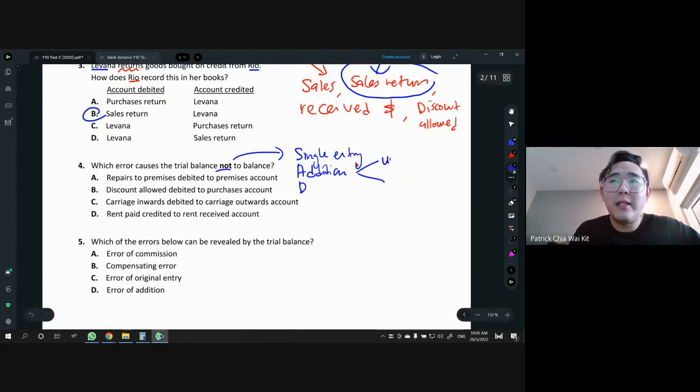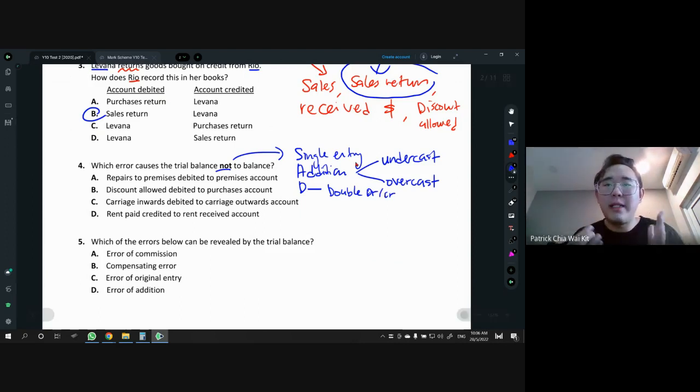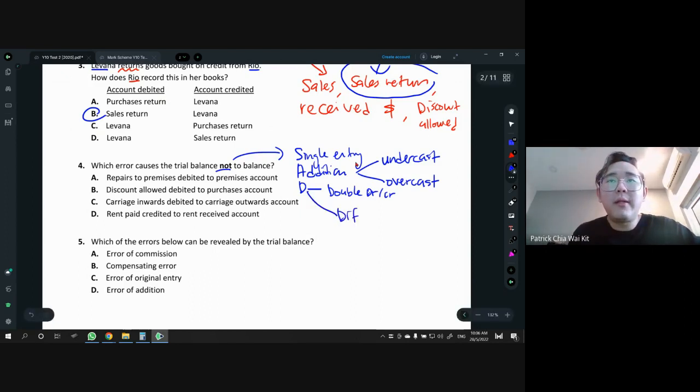One is you undercast. That means not enough. You total everything not enough. It's called undercast. And the other one is called overcast. Overcasting means too much. You add and it's too much. So that is error of addition. Whereas for the D, we have two Ds. One is for double: double DR or double CR. We're not supposed to have two of the same thing. It's supposed to be one left, one right, one DR, one CR. And the last D will be different amount. Different amount means the DR you put $10 and then the CR is like 10,000.